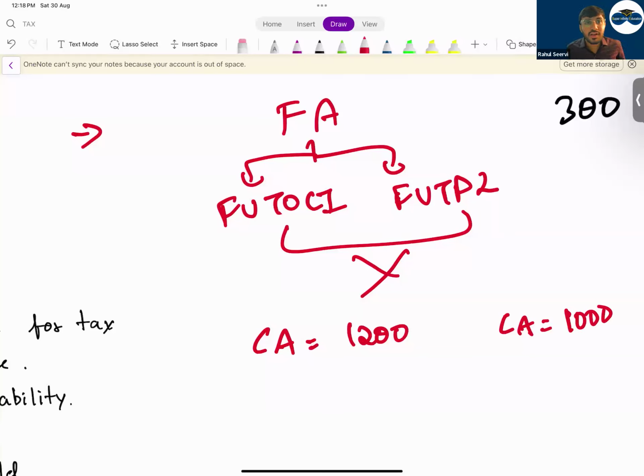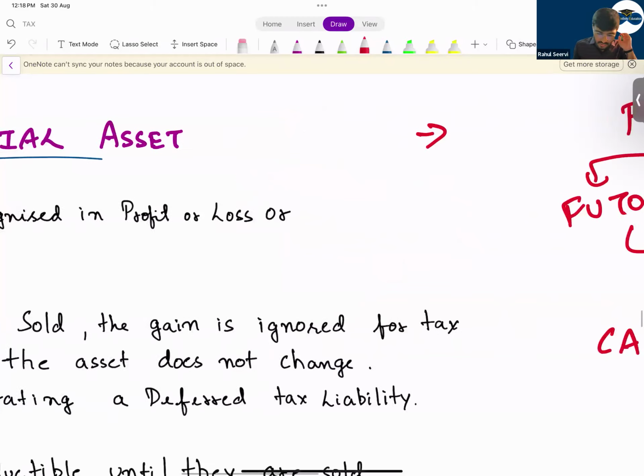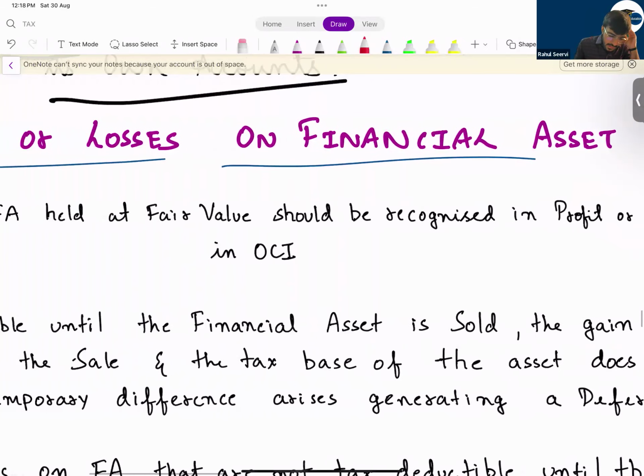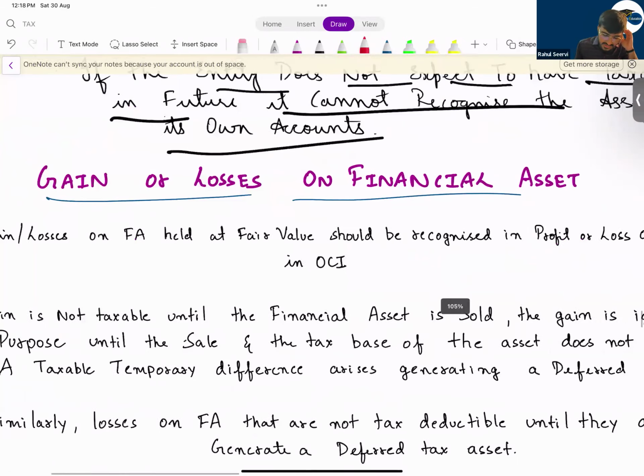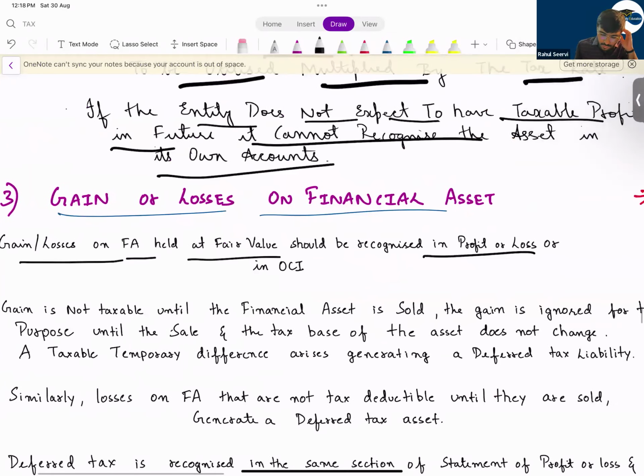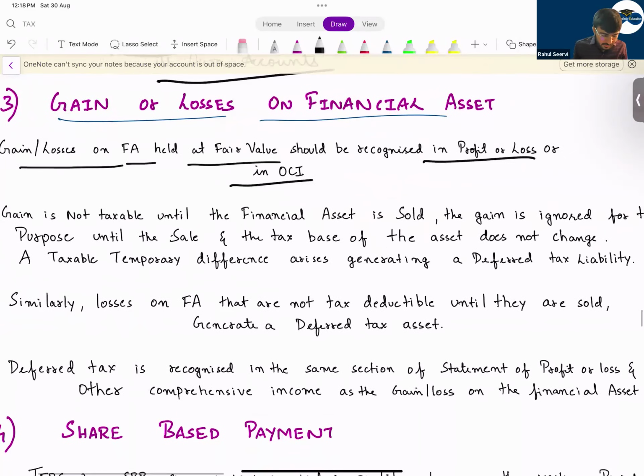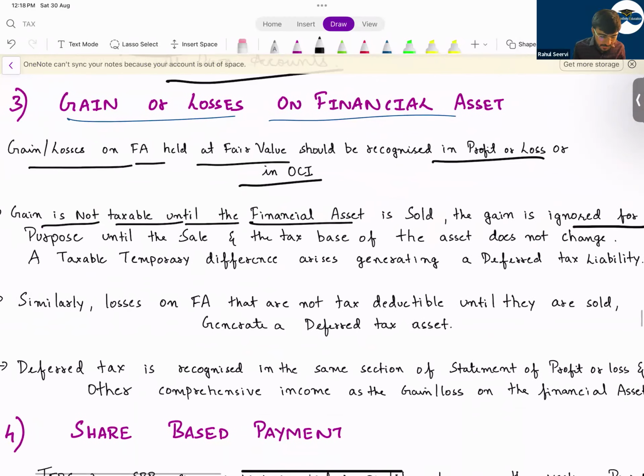So there is an issue here now. The carrying amount of the asset is more, the tax base is less. So deferred tax liability should be created. So see here now. Gain or loss on financial asset held at fair value should be recognized in profit or loss or in OCI. We normally have covered. Gain is not taxable until the financial asset is sold. The gain is ignored for tax purposes until the sale.